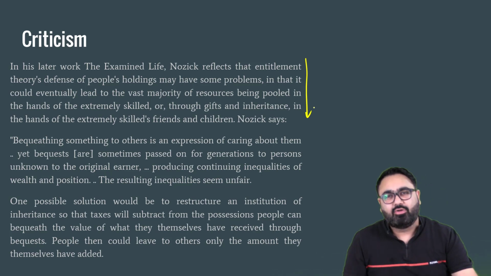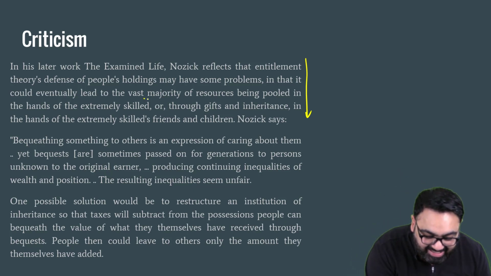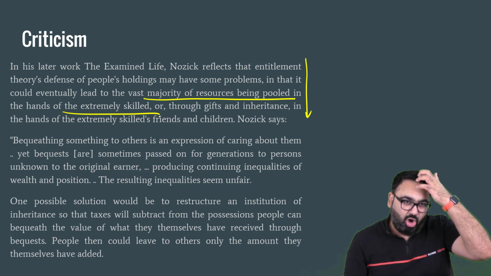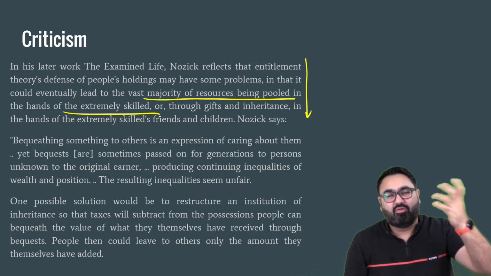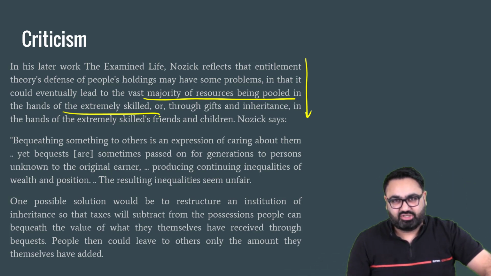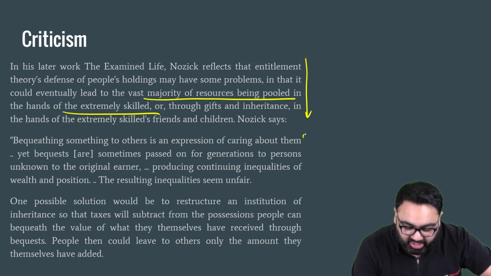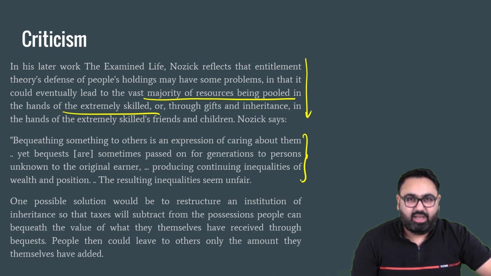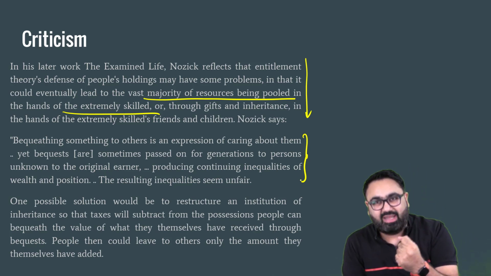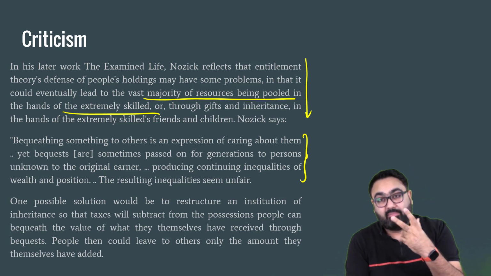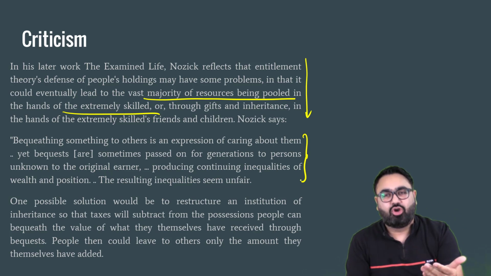He said that according to my theory, I know that most of the property will be concentrated in the hands of a few people who are extremely skilled or who have gotten this in the form of inheritance from their higher generations. So he does understand that his theory is not foolproof. It would lead to concentration of property in the hands of a few people. Maybe because they're very skillful, fine, but it will lead to this concentration of property.